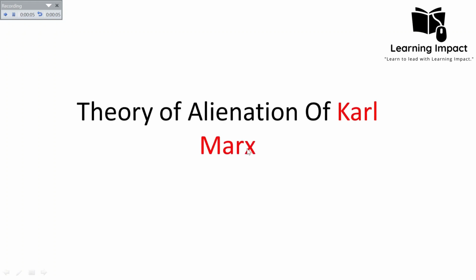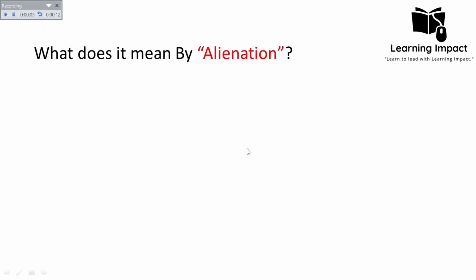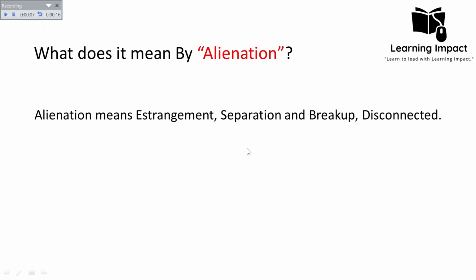In today's lecture, we will discuss the theory of alienation of Karl Marx. So let's start. First, what does it mean by alienation? Alienation means estrangement, separation, breakup, and disconnection. It means that an individual has been disconnected or isolated from something. This is a condition which we call alienation. That person has been alienated from something.